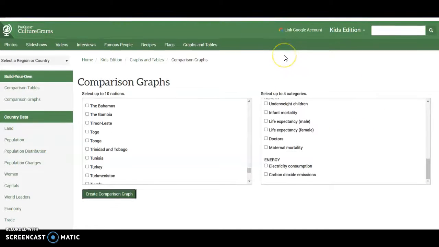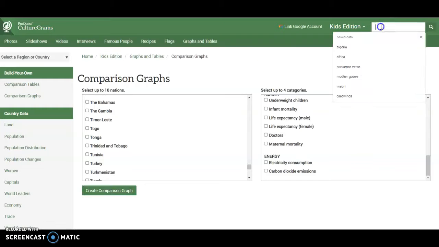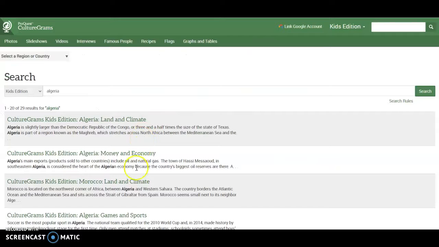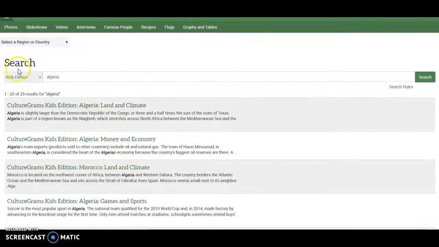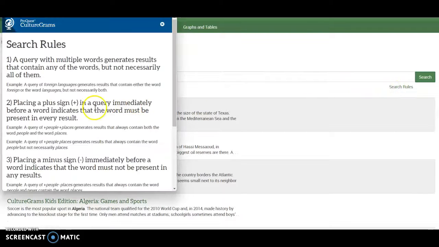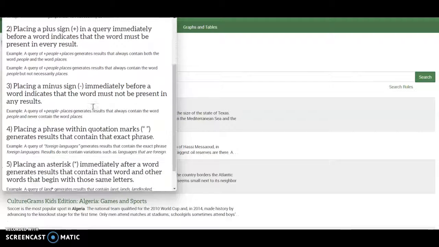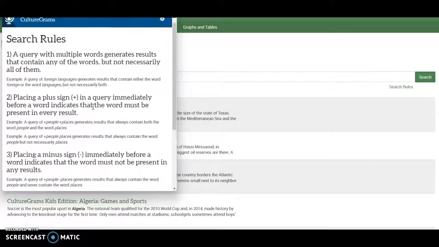Now for search options, Culturegrams is kind of limited. You just have this little search bar here, and that's true for all 4 versions: the World version, the Kids version, the States, and the Provinces version. So you can click over here and you can type in a country and you get your results here. Once you're inside of this, however, you can further filter your search by the edition that you want to look through, because you do get some different results for that, by famous people, by recipes, by videos, or by photos. I also thought it was neat that there's the search rules over here that apply to this specific site. So that's a nice little help tool over there.